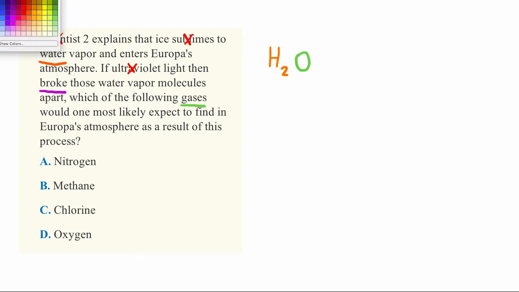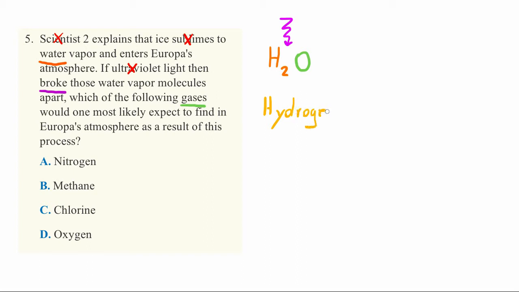And if you were to come in and break water, so let's imagine, it doesn't matter what breaks it, it could be ultraviolet light or anything else. If you were to break water apart, you would end up breaking apart these two gases, and one would be hydrogen, so that's the H. H stands for hydrogen. I can write that all out. And then the other gas that you would get is what the O stands for. This would be oxygen, and you would end up with two gases that come off from a liquid. Kind of cool. And the correct answer is D, oxygen.